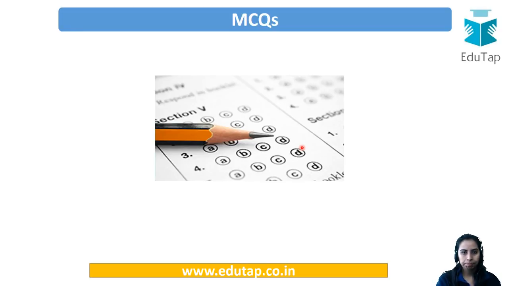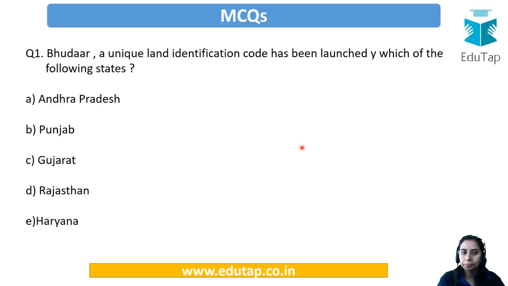Moving on. So we are done with the news from the past 7 days. Now there are MCQs, and let us see if you are able to solve them. The very first question is, Bhudar, a unique land identification code, has been launched by which of the following states? An easy question. Are you able to recall it? Andhra Pradesh, Punjab, Gujarat, Rajasthan or Haryana? This Bhudar code, in resemblance to the Aadhaar code, has been launched by the government of Andhra Pradesh.